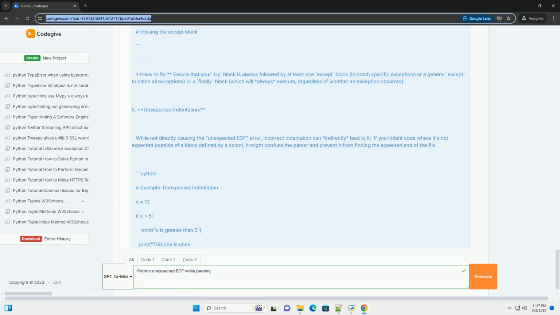5. Unexpected indentation. While not directly causing the unexpected EOF error, incorrect indentation can indirectly lead to it. If you indent code where it's not expected, outside of a block defined by a colon, it might confuse the parser and prevent it from finding the expected end of the file.